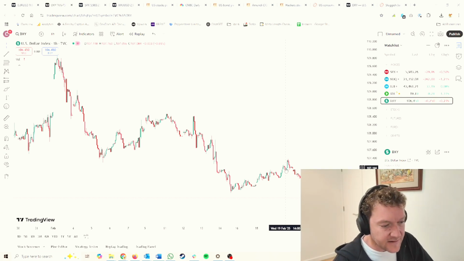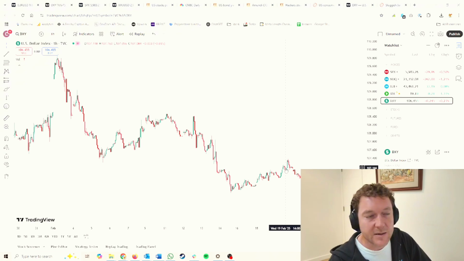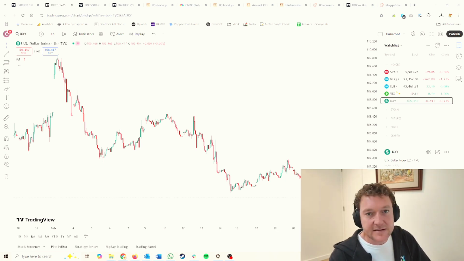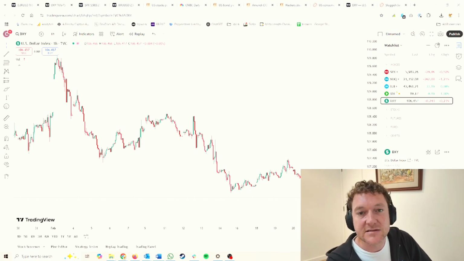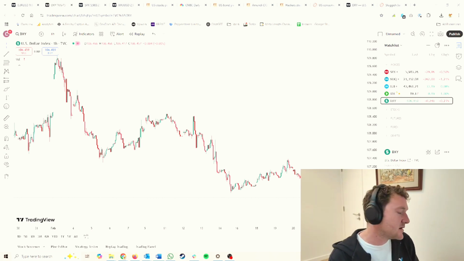And as we can see here, the DXY responded, came up a little bit, not a huge amount, but it does mean that people are beginning to think that the Federal Reserve is beginning to consider that Trump's trade and immigration policies are going to force the Federal Reserve to keep interest rates higher for longer.